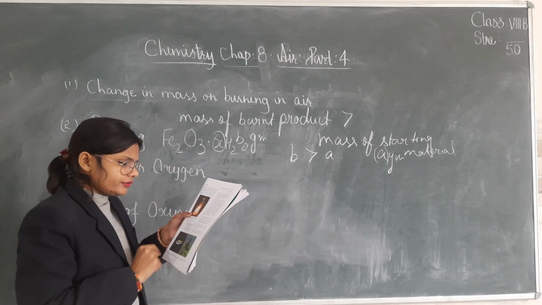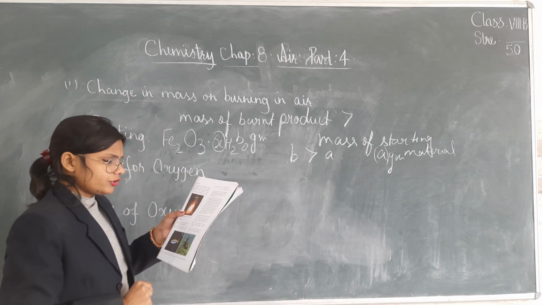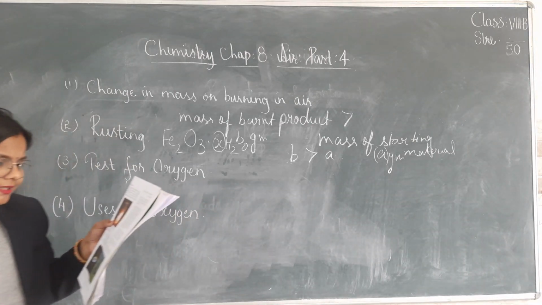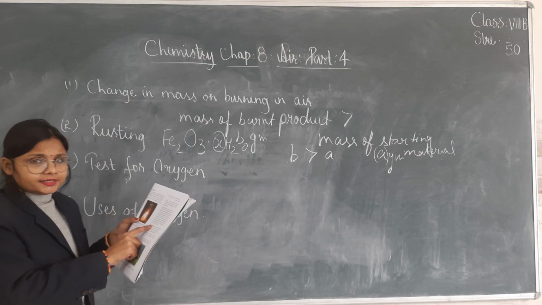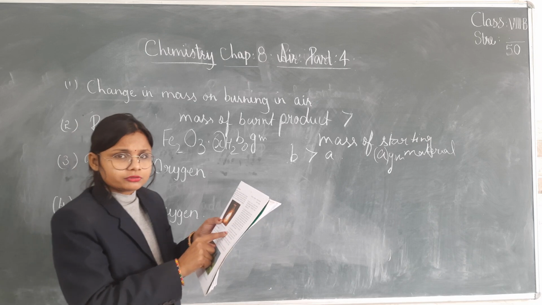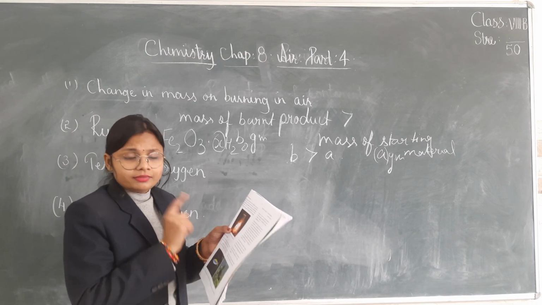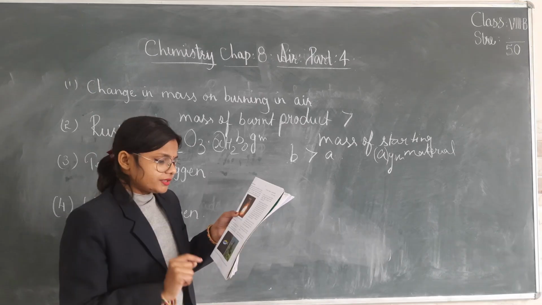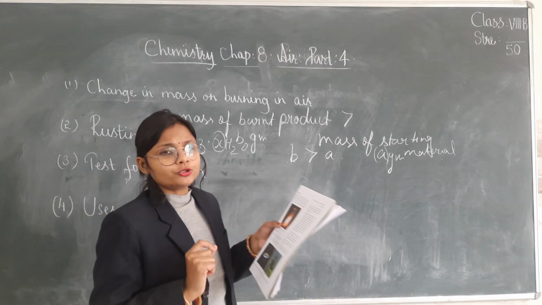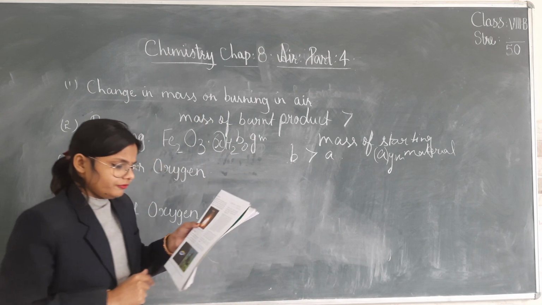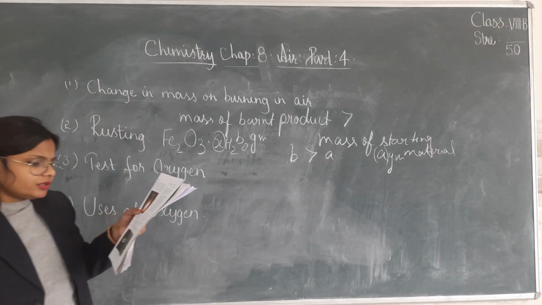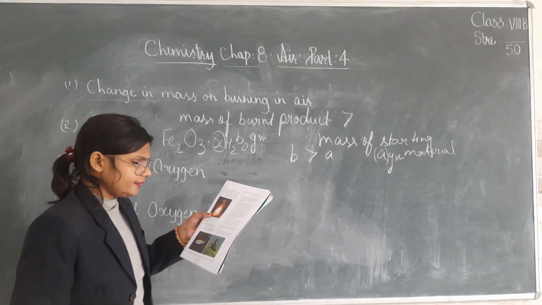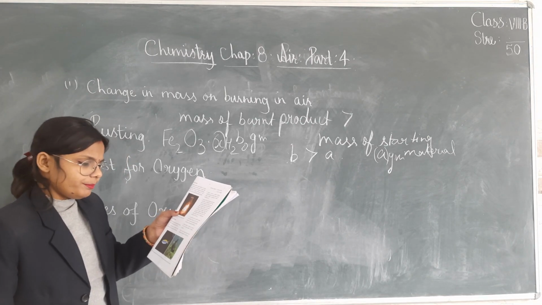Okay. Next, an oxyacetylene torch is used for cutting and welding metals. So in oxyacetylene, it is using oxygen also, no? Oxyacetylene means oxygen plus acetylene. In such a torch, a mixture of oxygen and acetylene is burned to produce a high temperature flame. Next, large amounts of oxygen are used in the iron and steel industry for various purposes.